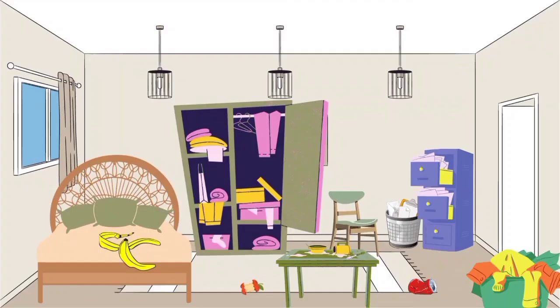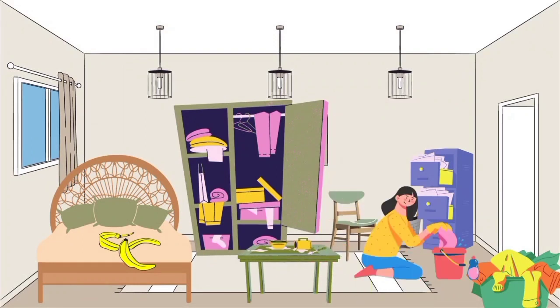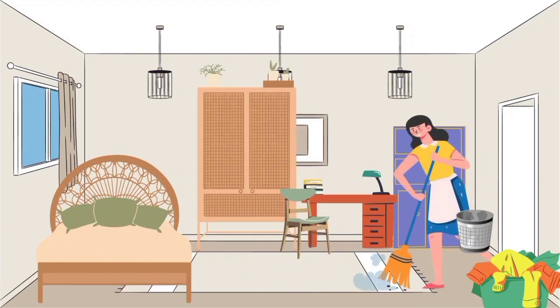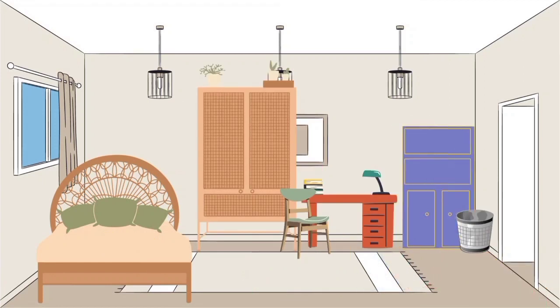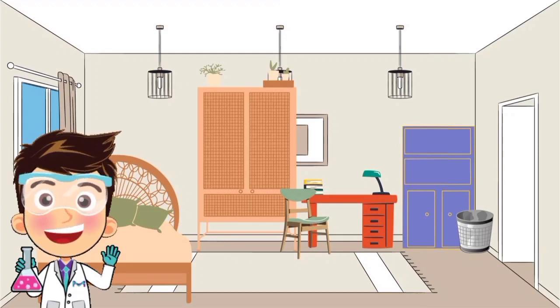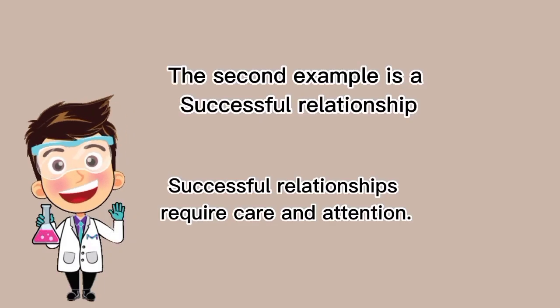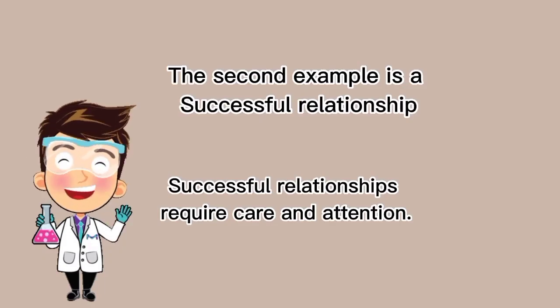Real-life examples. The first example is a messy room. Remember that entropy is a measure of disorder in a system, therefore the entropy of the room is high because things are scattered everywhere. And if the owner is going to tidy it up, the entropy will decrease because the things are organized. The second example is a successful relationship.